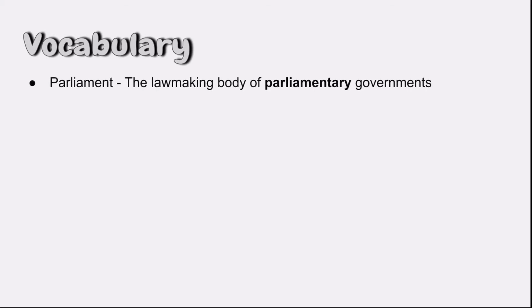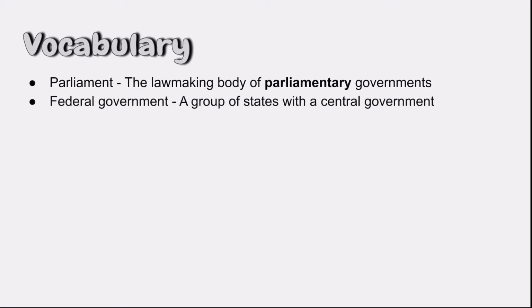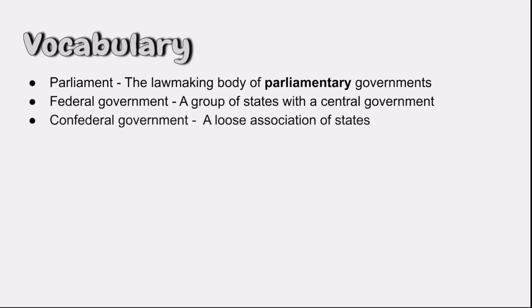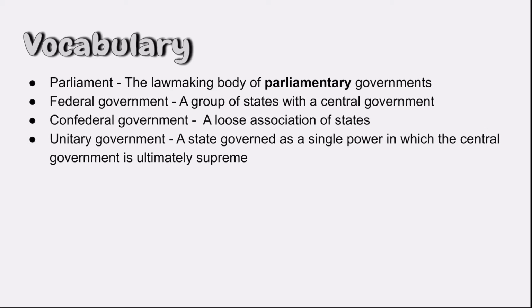Here's the vocabulary for Standard 3.1 and 3.2. Parliament means the lawmaking body of a parliamentary government. Federal government means a group of states with a central government. Confederal government means a loose association of states. A unitary government is a state governed as a single power in which the central government is ultimately supreme.